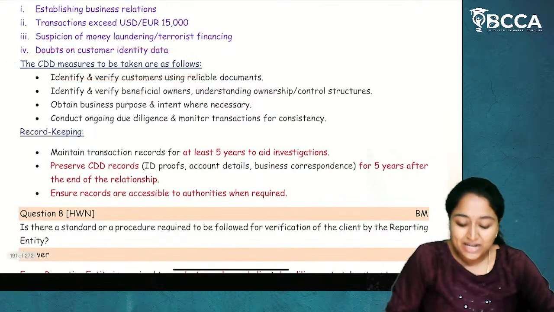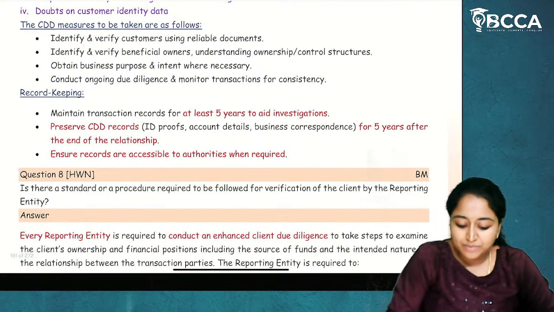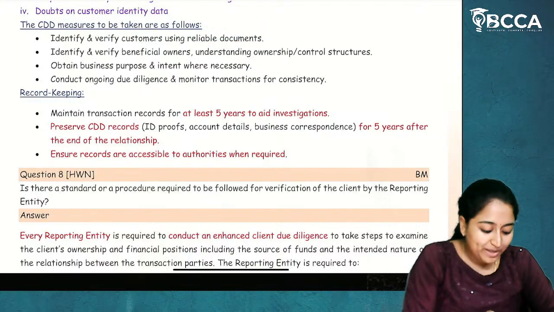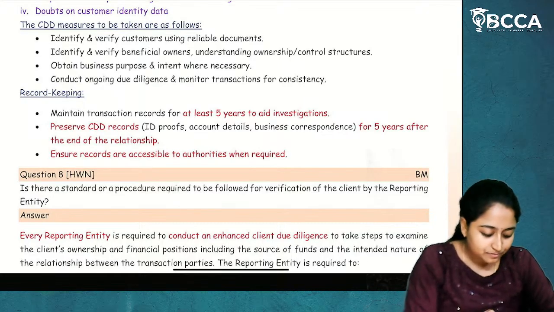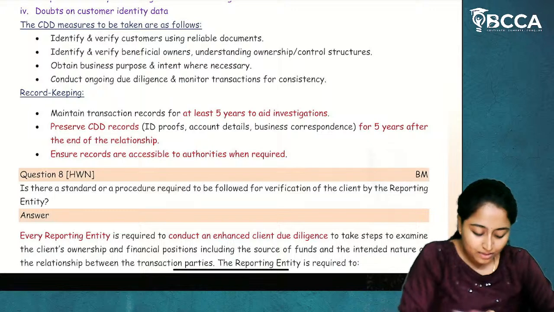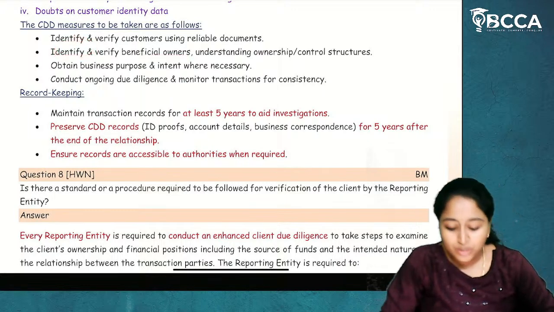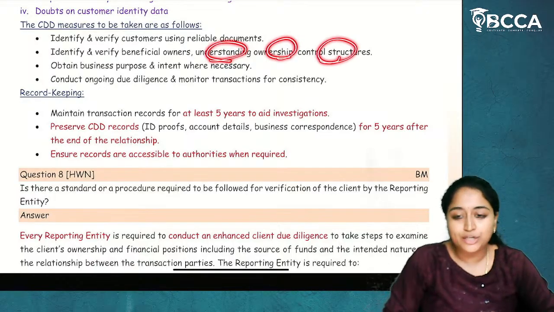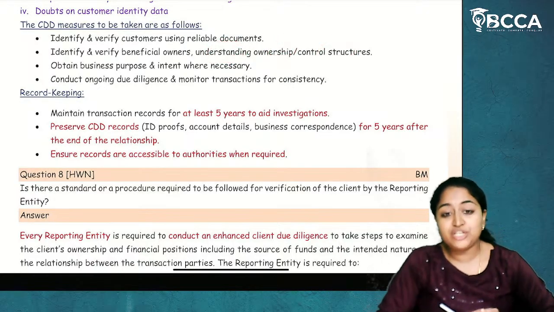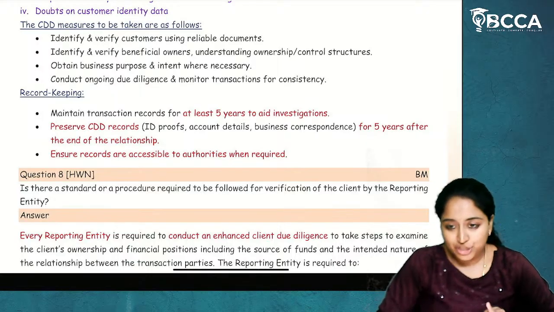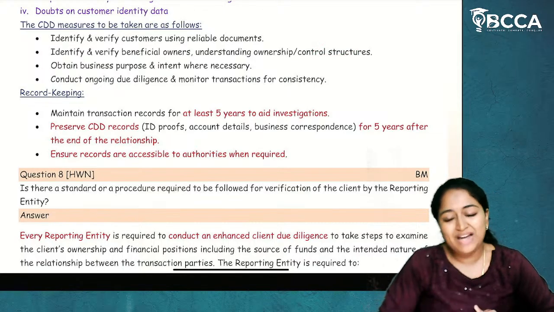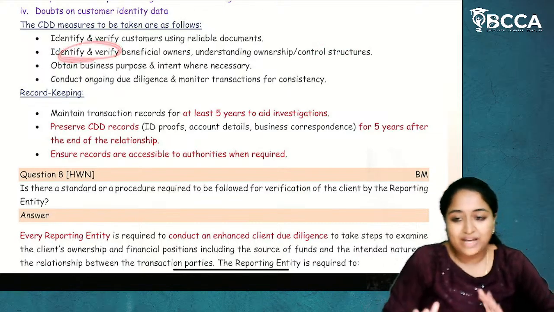CDD measures to be taken are as follows. Identify and verify customers using reliable documents. So based on reliable documents, they will identify and verify the customers. Now, identify and verify beneficial owners, understanding the ownership or control structure. So who is the beneficial owner of that particular customer or client, and about their ownership and control structure? Who will have the next control? Regarding that, they will identify and verify it.